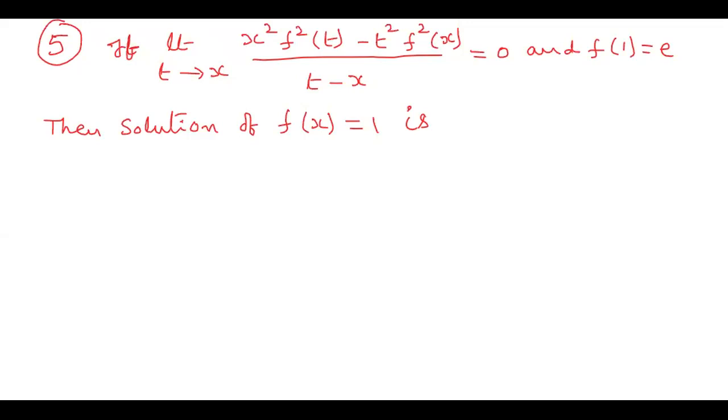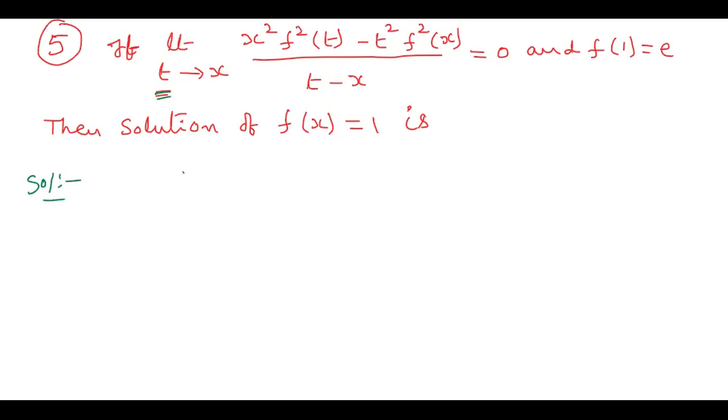Here, limit t tends to x. Here t is the variable, x is constant. That means there we need to substitute. Now see here, limit t tends to x, in place of t substitute x.